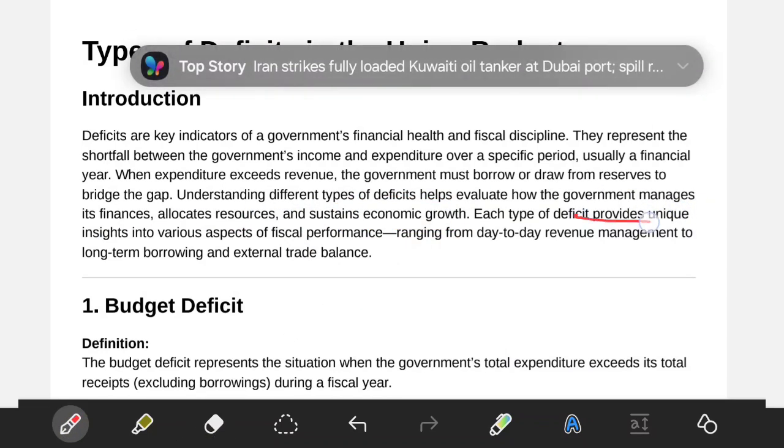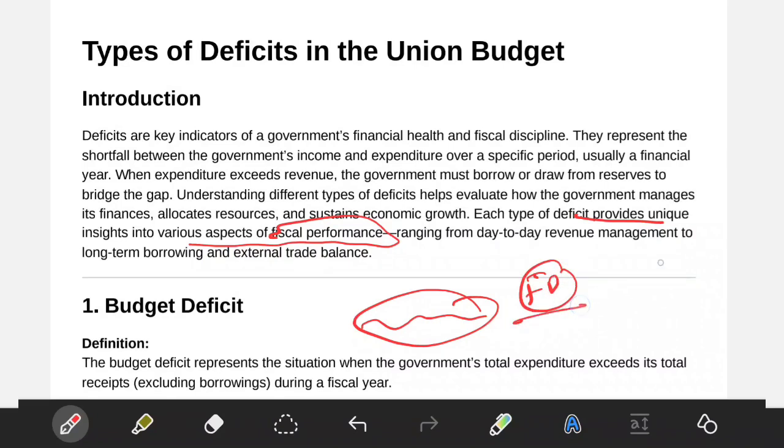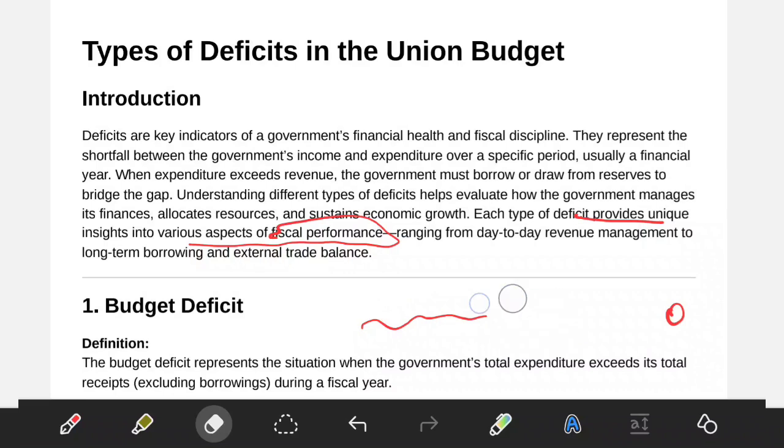Each type of deficit will definitely provide unique insight into various aspects of fiscal performance. Means how we have performed over a period of time. In one fiscal year, how is your performance? Whether you have spent more on revenue expenditure or more on capital expenditure, whether you have done more qualitative expenditure or more quantitative expenditure, it helps us to understand how your fiscal performance is. Is it creating a welfare society? Is it able to uplift the poor from the poverty line, and so on?